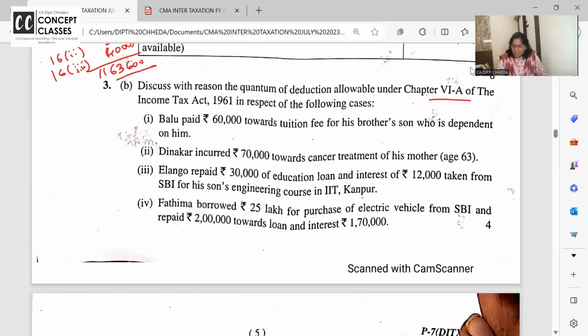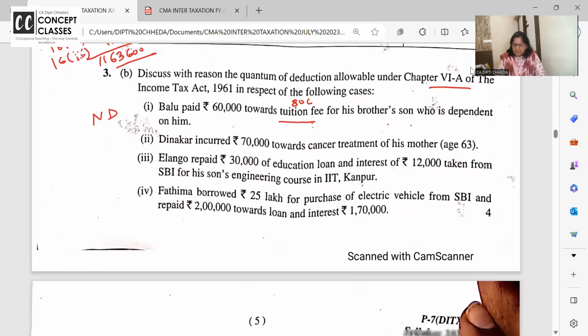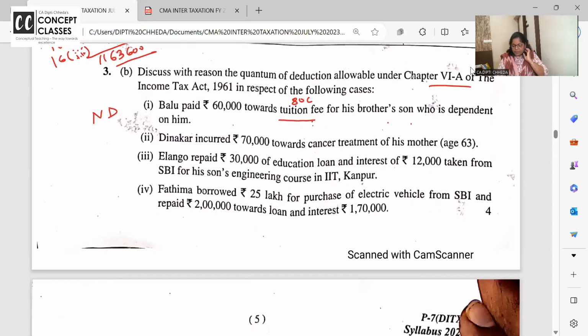Balu paid 60,000 towards tuition fees for brother's son. So generally when you pay tuition fees, you get deduction, ATC, tuition fees, LIC, PPF, ये वो सब मिला के 1,50,000 मिलता है. But this time you have paid for brother's son, so no deduction. कोई deduction नहीं मिलेगा. You have to pay the tuition fees for your children.